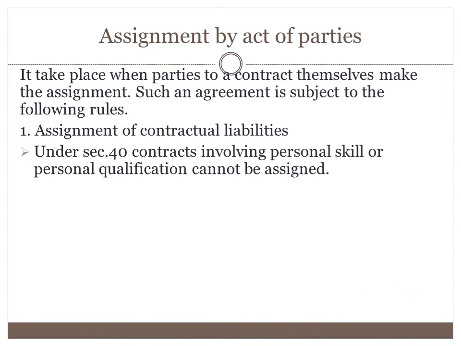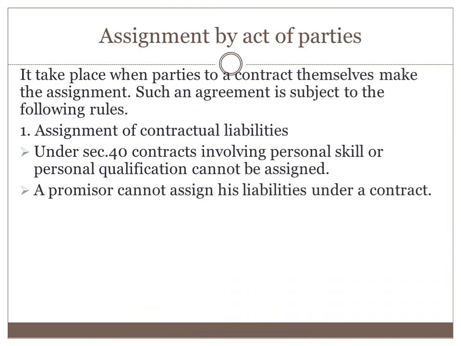Assignment of contractual liabilities: under section 40, contracts involving personal skill or personal qualification cannot be assigned to another party. If a contract requires the personal skill and personal qualification of parties, then it cannot be assigned to a third party. Then a promisor cannot assign his liabilities under a contract to a third party.